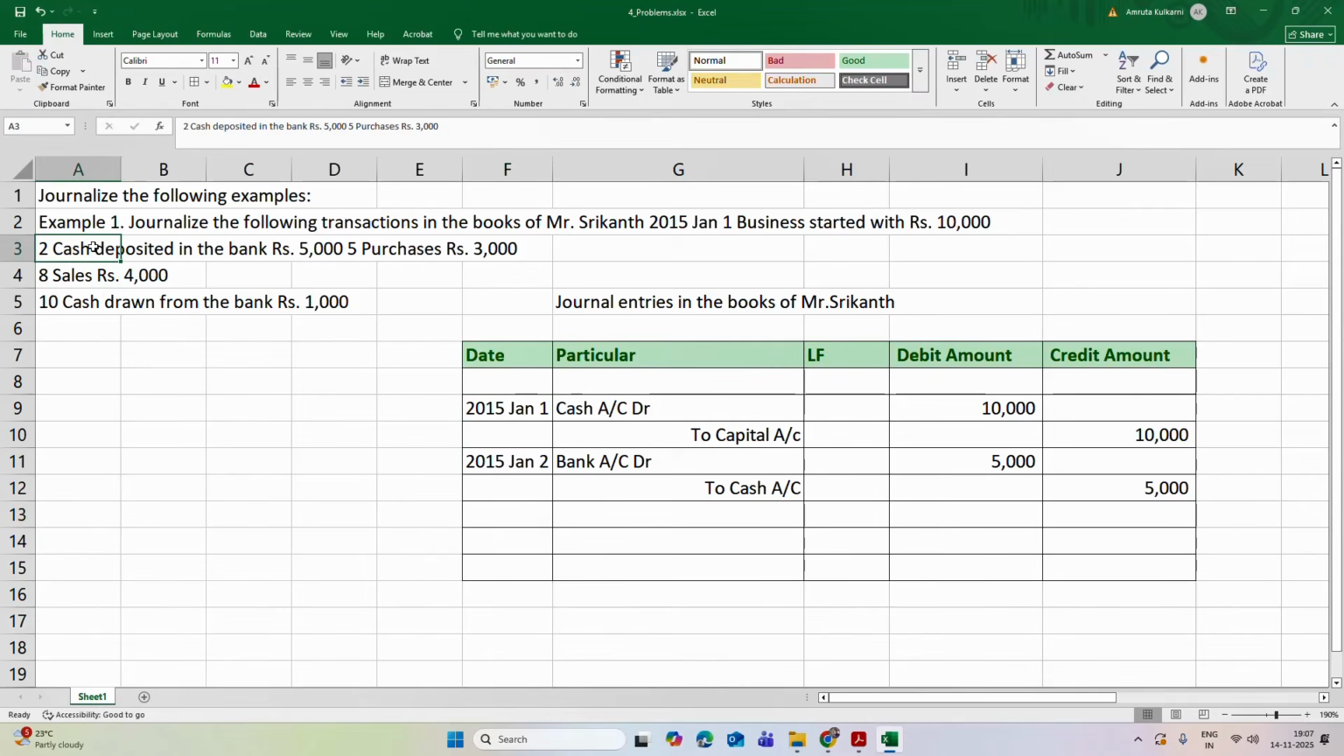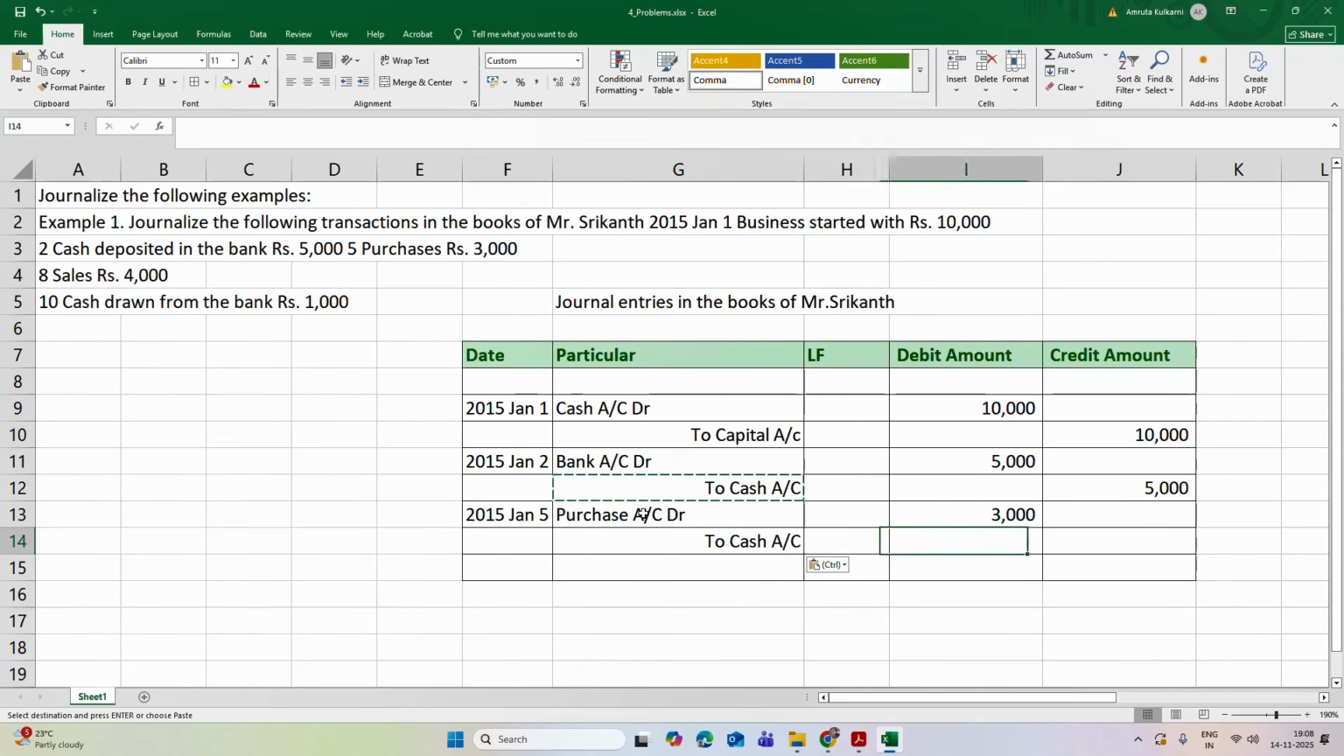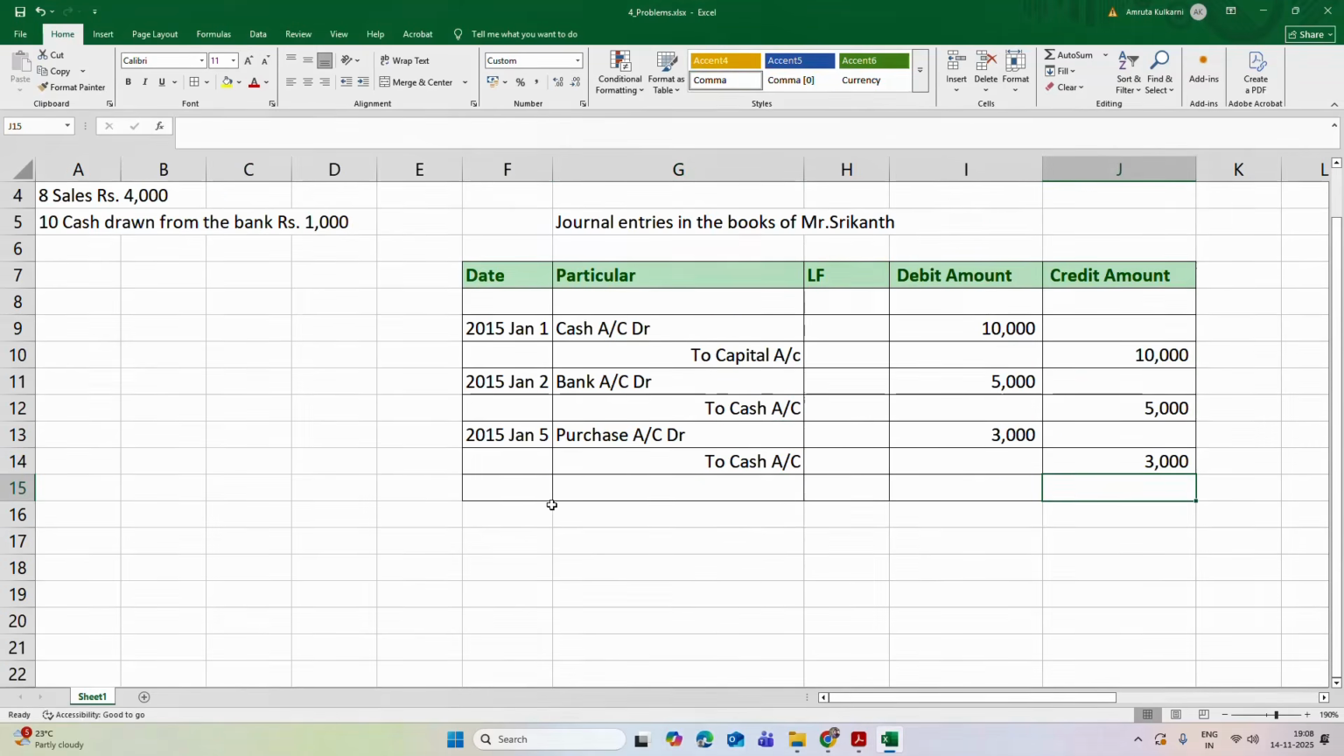Now the next transaction is he has purchased goods of rupees 3,000. So let's say on January 5 he has made a purchase of rupees 3,000. Which account is to be debited? The purchase account is to be debited by rupees 3,000. Again, for this purchase he will utilize his cash. That's why the cash account is to be credited.